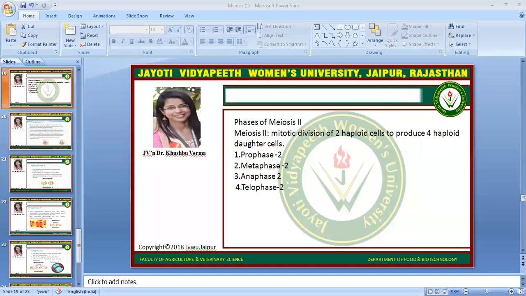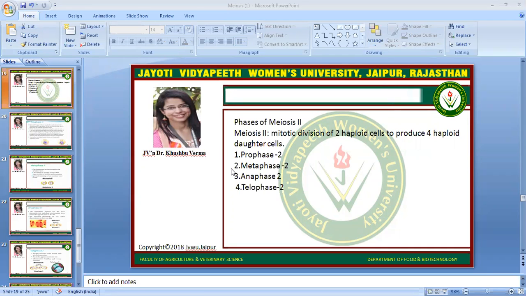Today we will discuss the second stage of meiosis, which is meiosis second, in detail. Meiosis second is done after the completion of meiosis 1. If meiosis 1 is not completed successfully, the cell will not go through the meiosis second division. After the successful completion of meiosis 1, meiosis second will occur. In this meiotic division, two haploid cells further produce four haploid daughter cells.